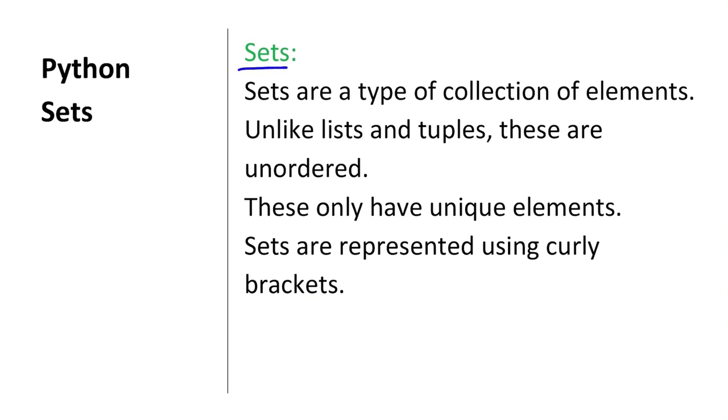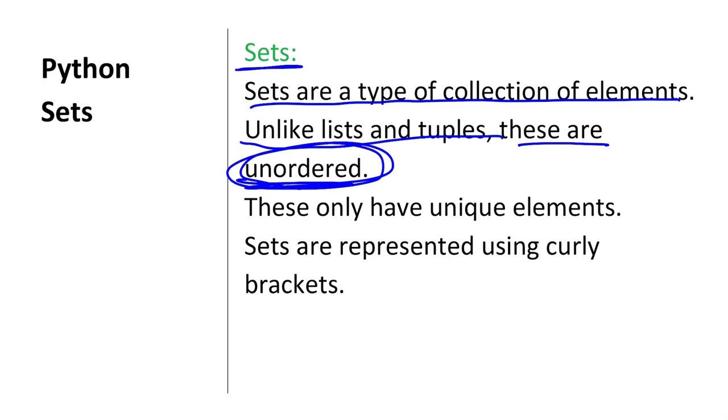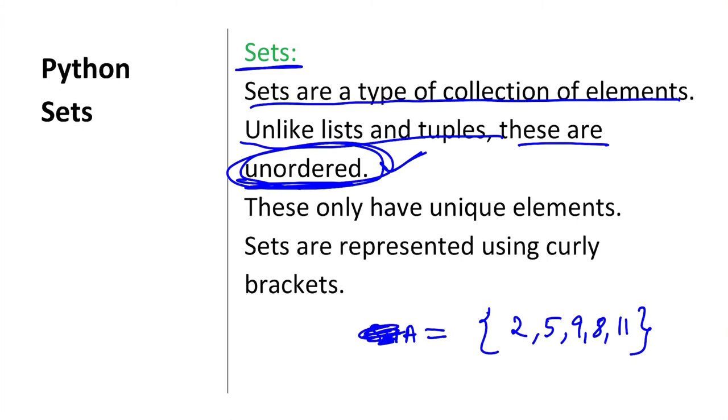Coming to the definition, sets are a typical collection of elements. Unlike lists and tuples, these are unordered. We have learned that lists and tuples are ordered sequences, an ordered collection of elements. Whereas sets are unordered, which means the elements are stored in an unordered fashion. If I create a set which consists of 2, 5, 9, 8, 11, some random 5 numbers, set A, A equals to this is one set.